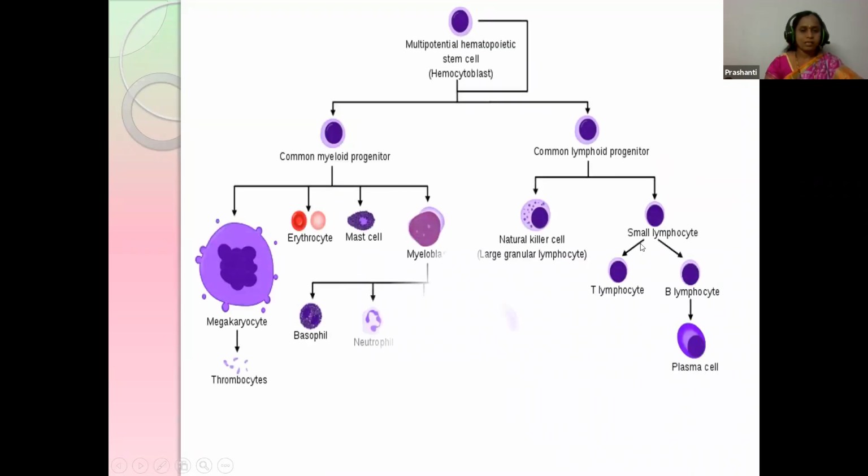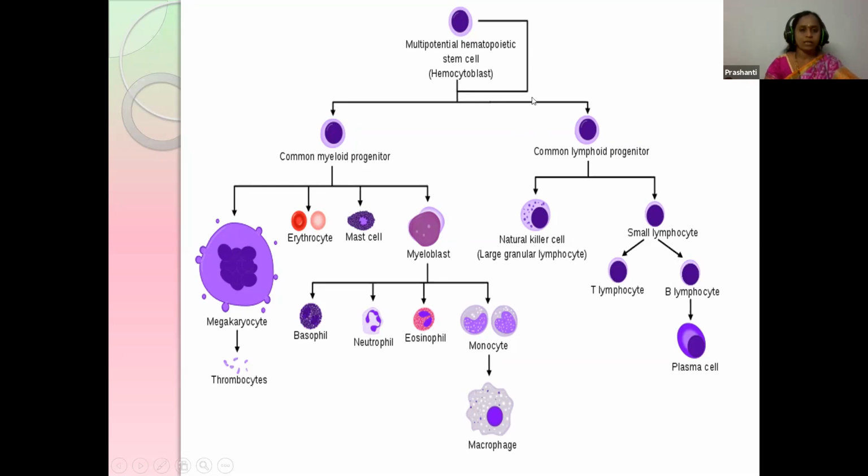Over here, just see students, the hemopoietic stem cells are classified into myeloid and lymphoid, and by further classification into myeloblasts and lymphoblasts, and later into erythrocytes and so on. These blasts, that is myeloblast, erythroblast, etc., are all immature forms, and erythrocytes, thrombocytes, monocytes, lymphocytes are all the mature forms.